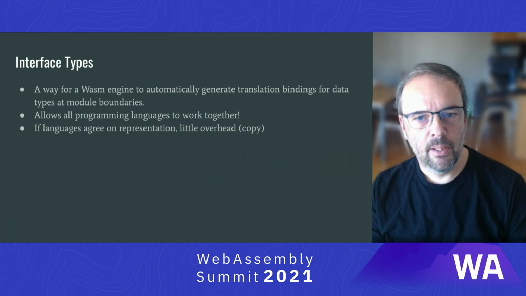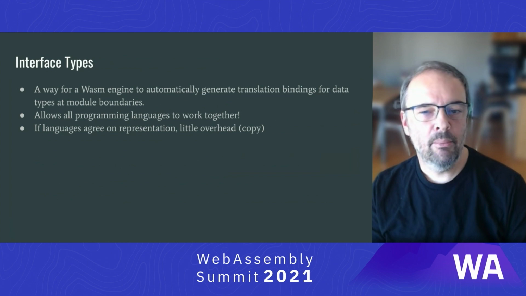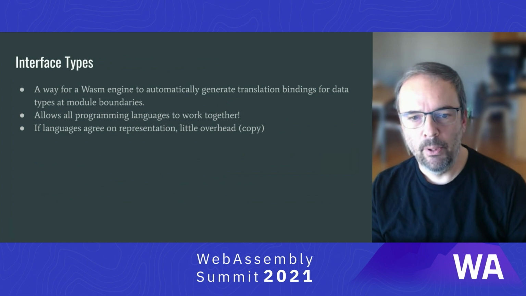Next, interface types, which in my opinion is one of the most exciting features for new programming language enthusiasts in the WASM ecosystem. It is a way for a WASM engine to automatically generate translation bindings for data types at module boundaries. This essentially means that it allows programming languages that don't even know each other to work together, and for programmers to have the flexibility to compose their programs out of modules from any languages. As an added bonus, if languages happen to agree on representation, there's only little overhead, at most a copy.